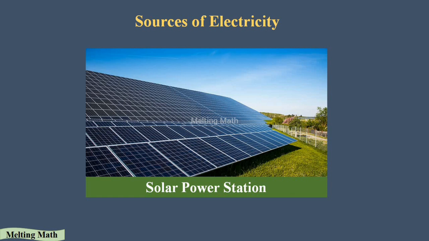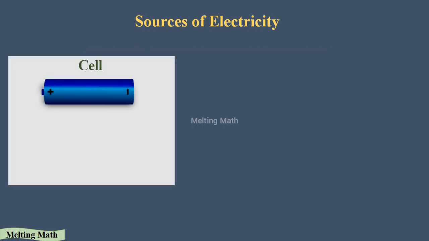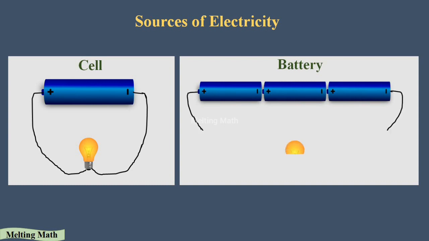Apart from these, two more sources of electricity are the cell and the battery. The cell and battery are different. A cell is a single cell which gives us electricity, and a battery is a connection of cells which gives us electricity.